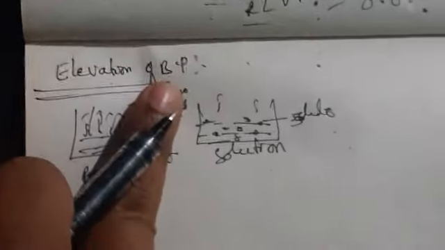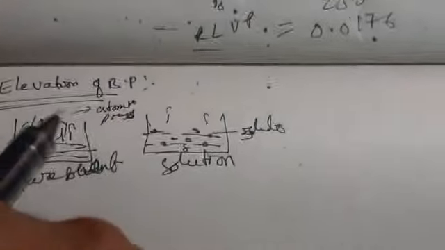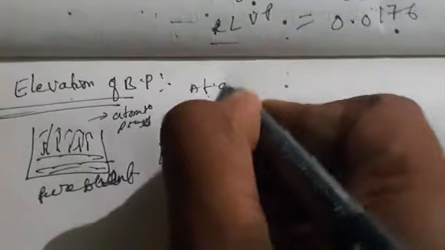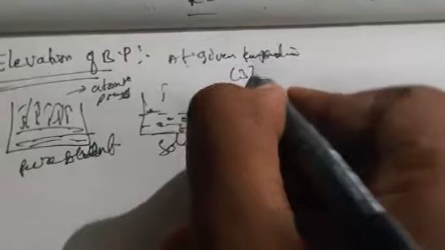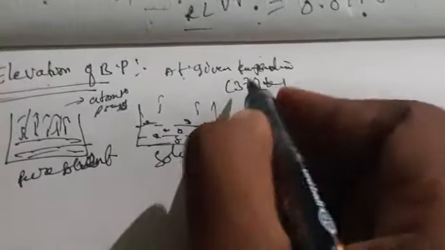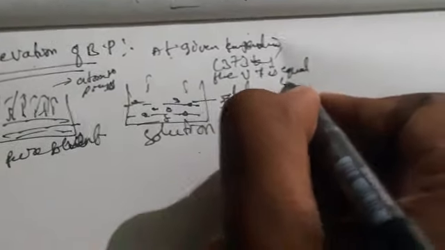So then what do you mean by boiling point? Boiling point is nothing but the point at which, at a given temperature, the vapor pressure is equal to the atmospheric pressure. We call it generally the boiling point. The general boiling point definition: at a given temperature, let us take 373 Kelvin, the vapor pressure is equal to the atmospheric pressure. That we call the boiling point here.